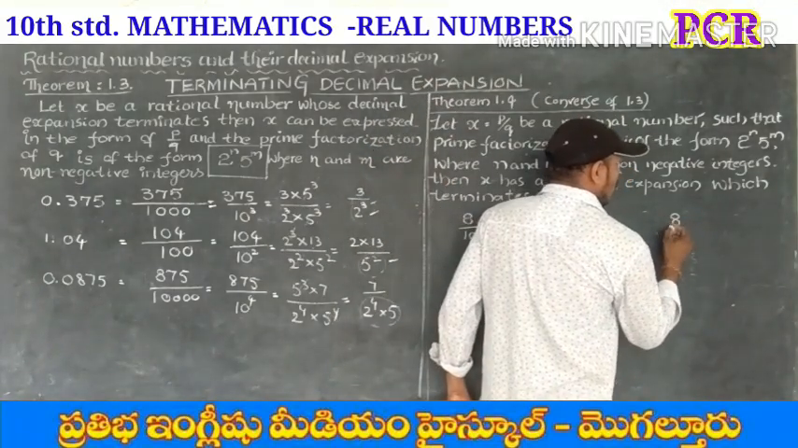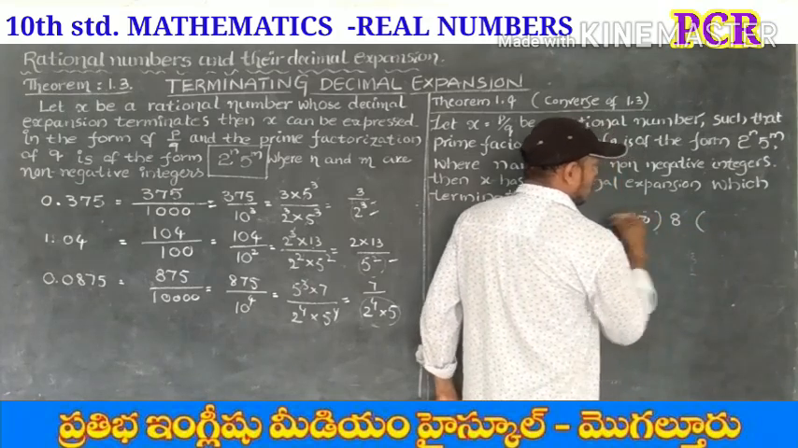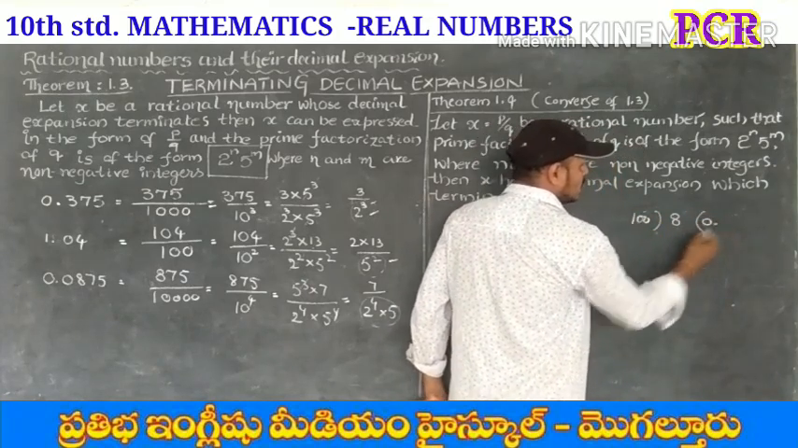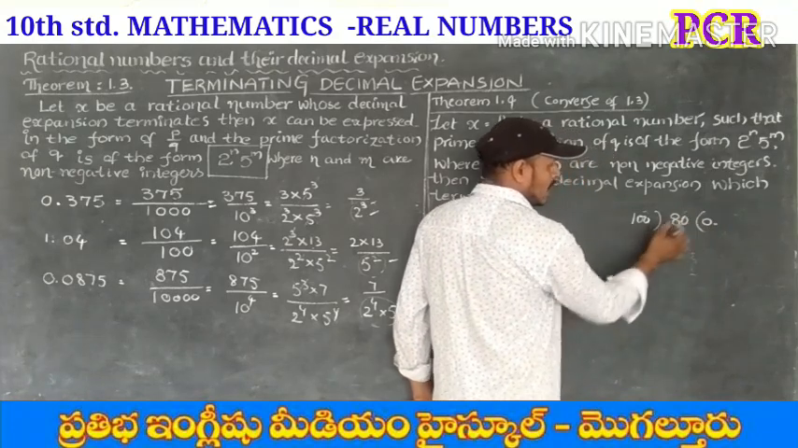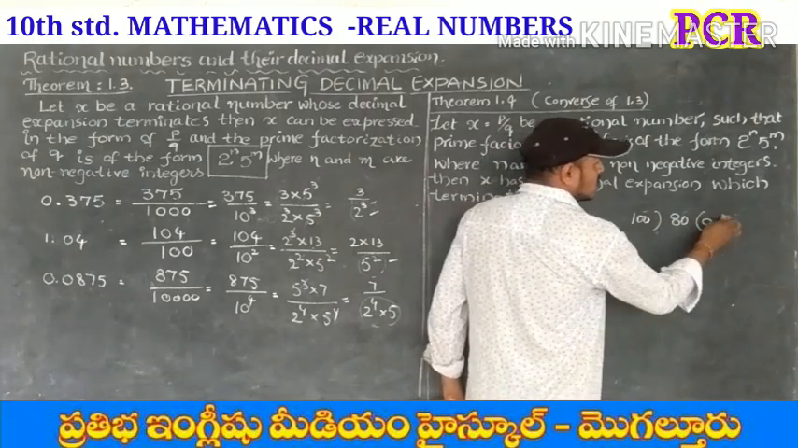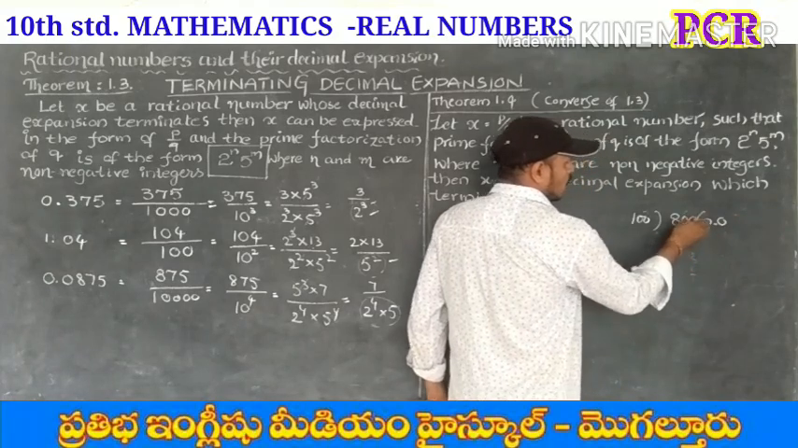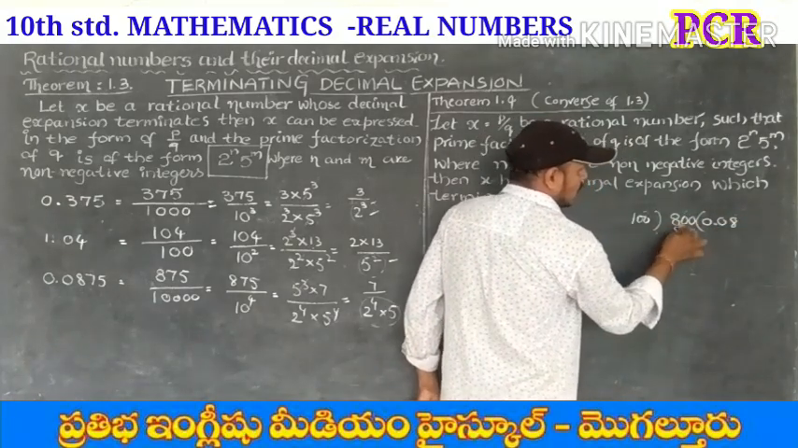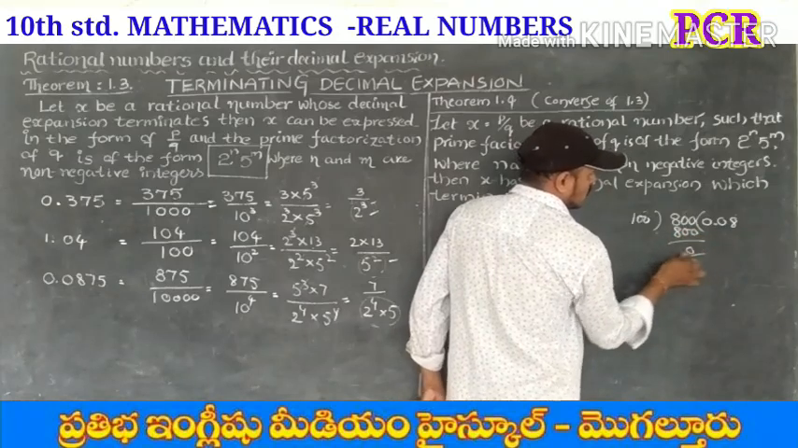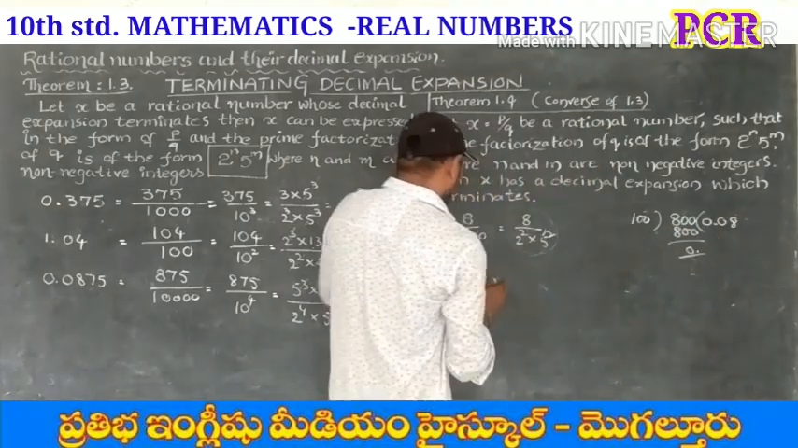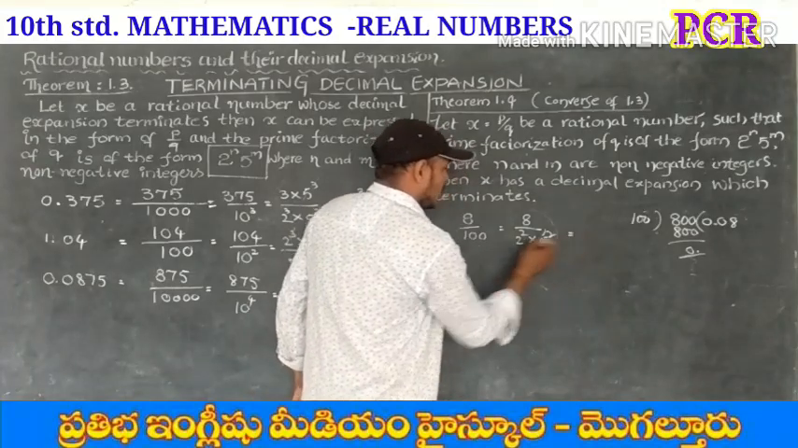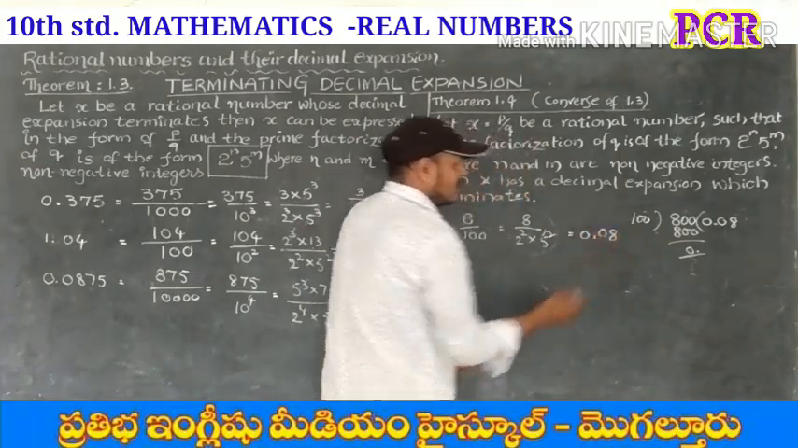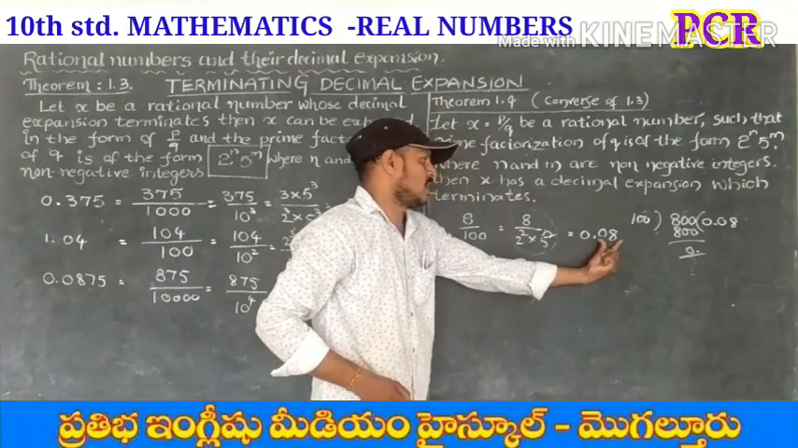800. Here 8 is smaller than 100, that's a 0.0. So again it is smaller than 100, that's why again put 0. In 800, 100 goes 8 times. 8 into 100 is 800, remainder 0. That's why 8 by 100 is equal to 0.08, which is a terminating decimal expansion.